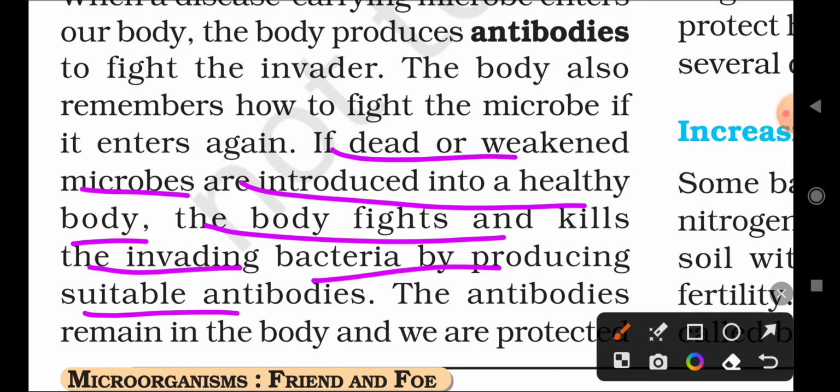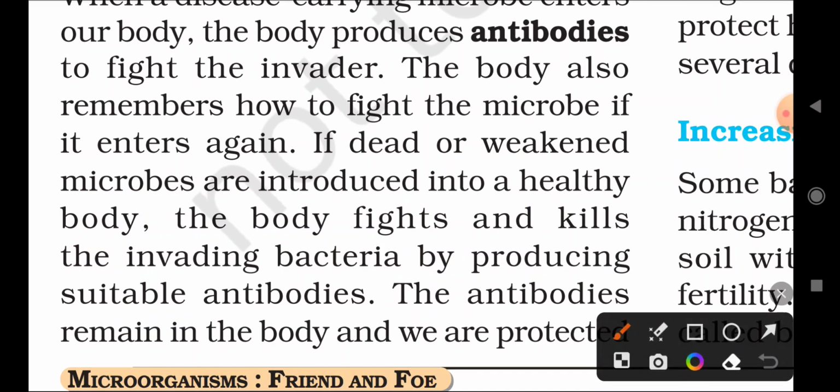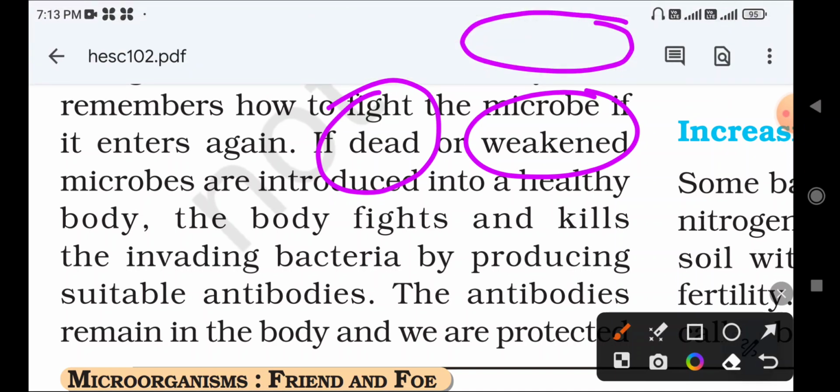In any living body, if we introduce dead or weakened bacteria, our body will produce antibodies, and these antibodies will kill the microorganism.